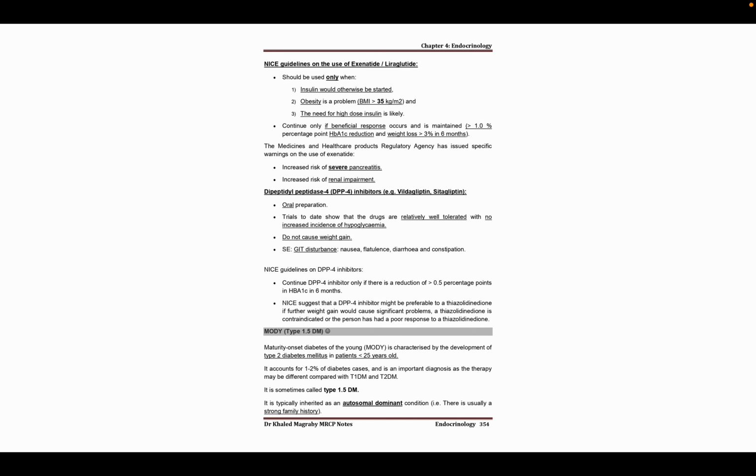The mechanism is that in normal physiology, when food is in the stomach, glucagon-like peptide 1 will be secreted from the intestine, and it will stimulate the beta cell of the pancreas to secrete insulin. But this GLP-1 is degraded by DPP4. So if we use a DPP4 inhibitor, then the action of GLP-1 will be increased. So this is the mechanism of this drug. So these are the drugs we can use in diabetic patients.